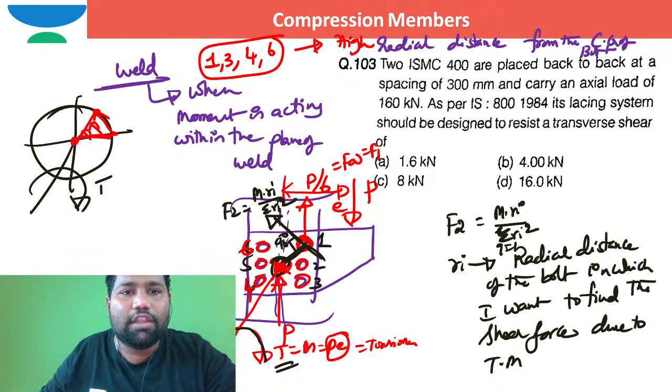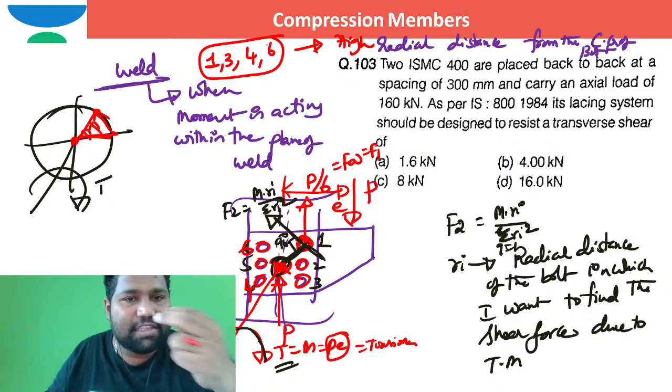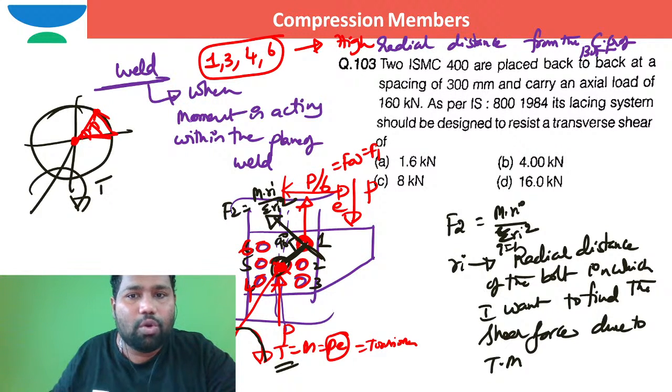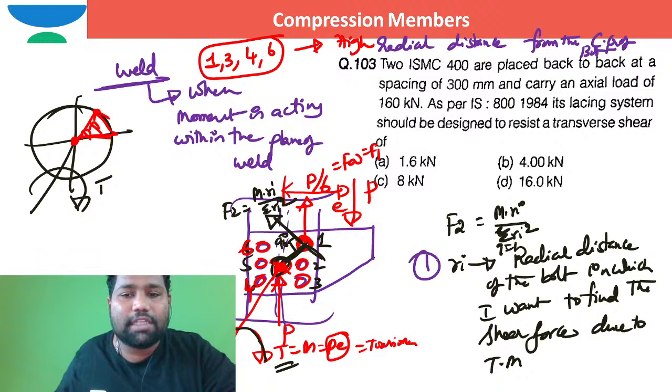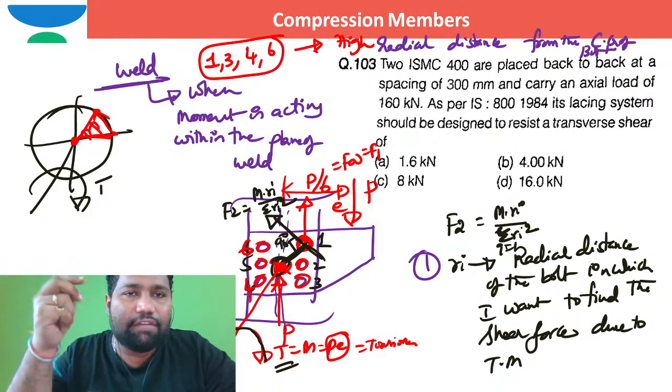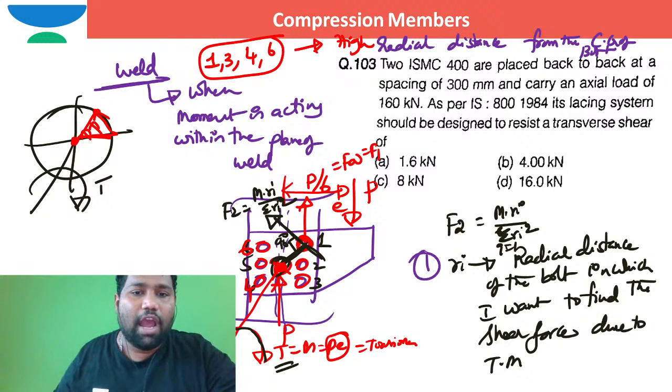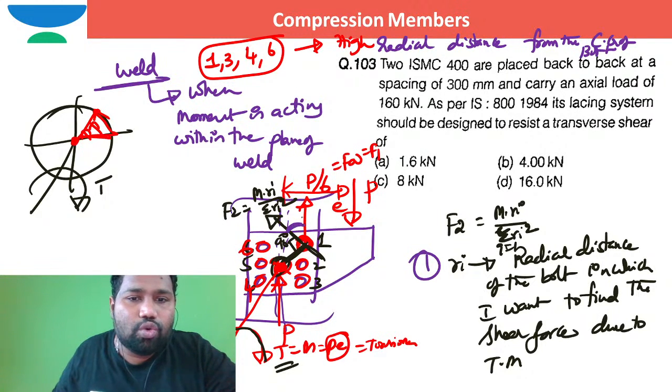So out of 1, 3, 4, 6, any of these are possible. And there is one more condition. The bolts will be stressed more when the distance of the bolts is farther from the CG of the bolt group. That is one thing. And when the angle between the two shear forces, F1 and F2, is less. This is theta.